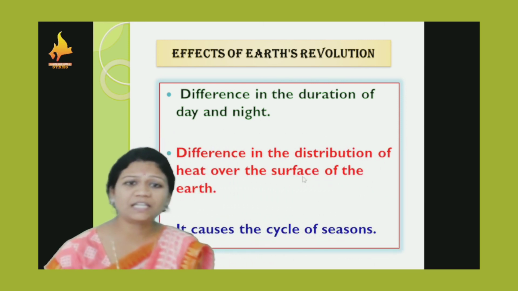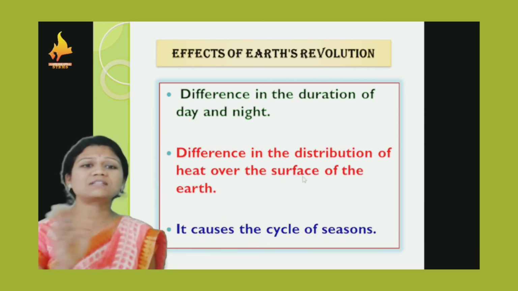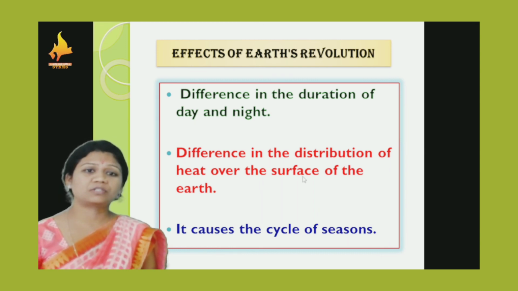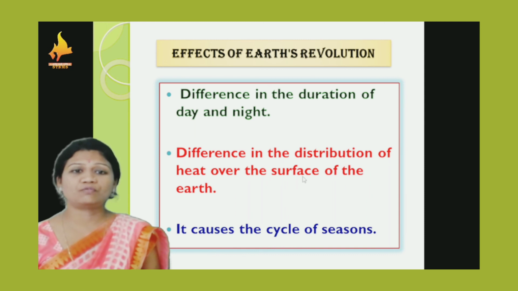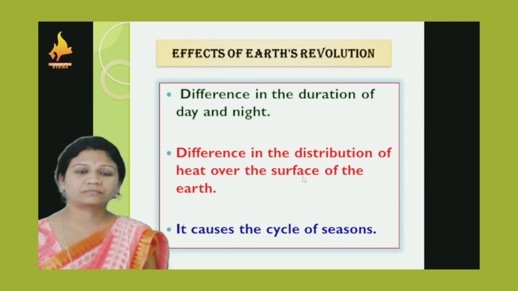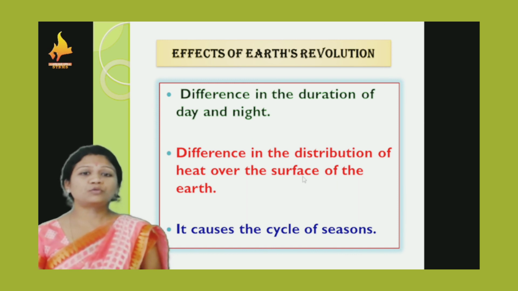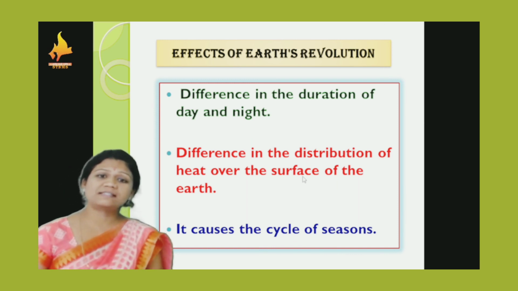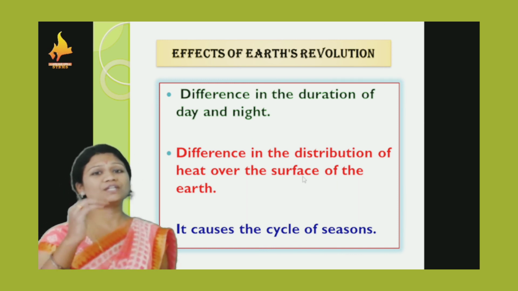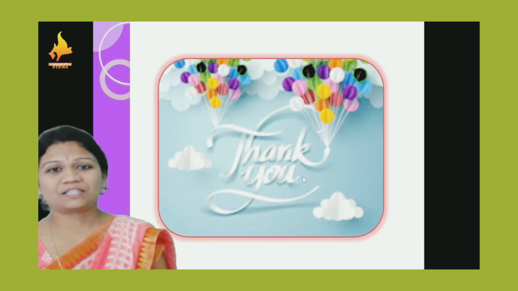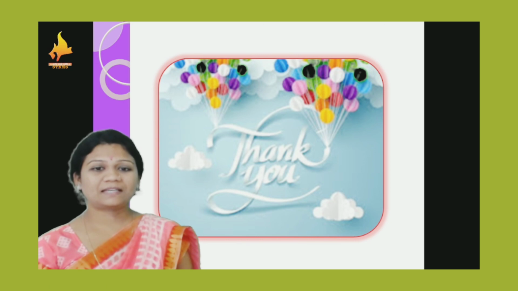The distribution of heat over the surface of the earth is not the same, it is in different amounts, which we experience because of the revolution of the earth. The cycle of seasons we experience throughout the year, different seasons. Why? Because of the revolution of the earth. All these are the effects of the earth's revolution. Thank you so much.